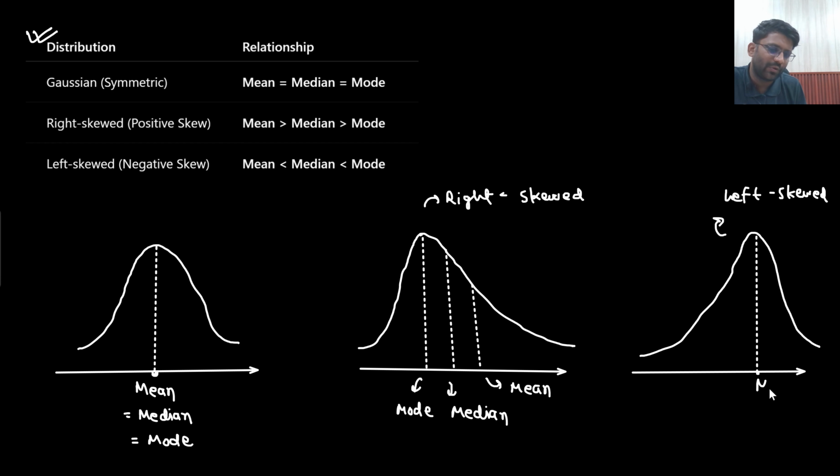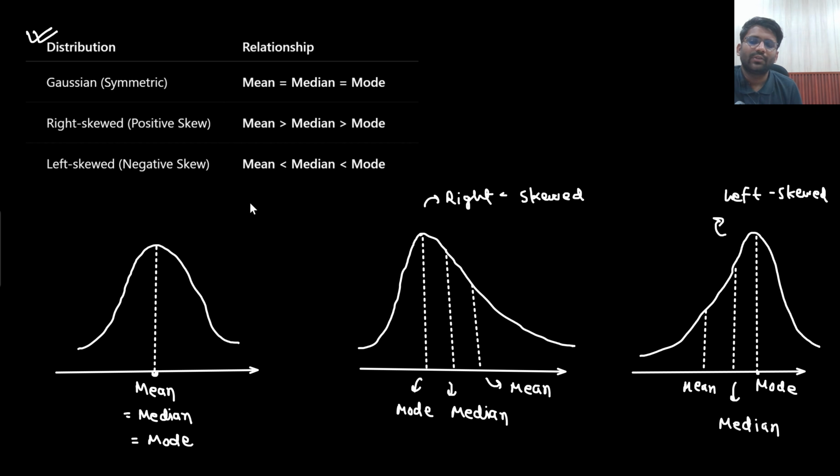So here this will be your mode. Median will be here in between, and this will be your mean. This will be your median. So you will be able to know that mode is higher than the median and it is higher than the mean. So this is the scenario.